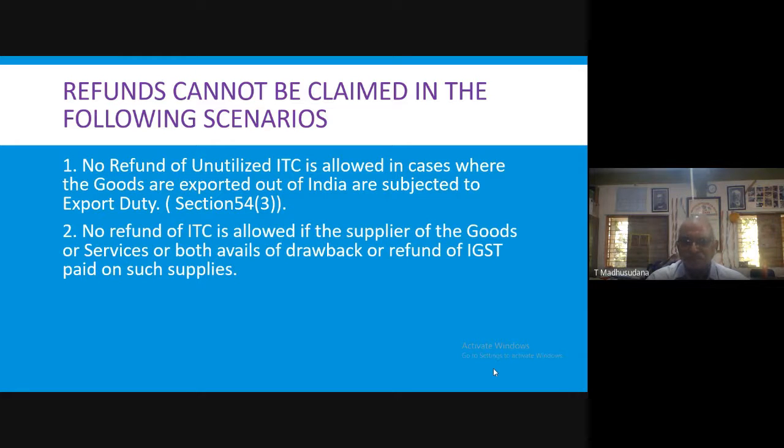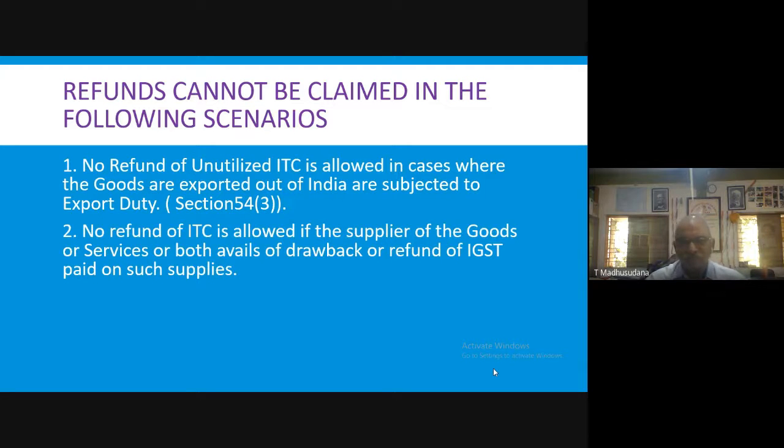So if he has claimed the refund on outward supplies, then his input tax credit may not be refunded.